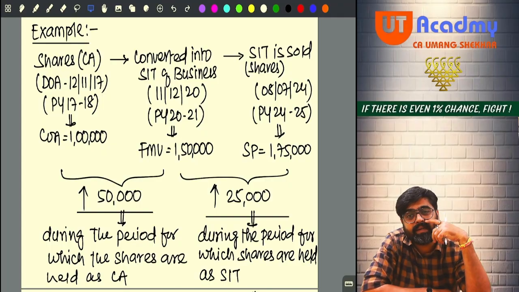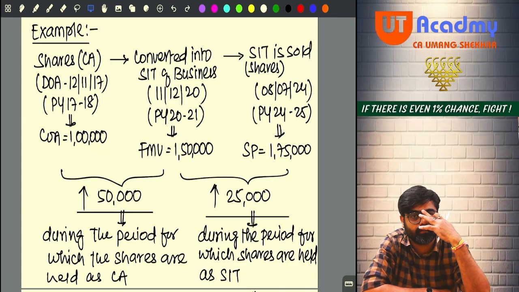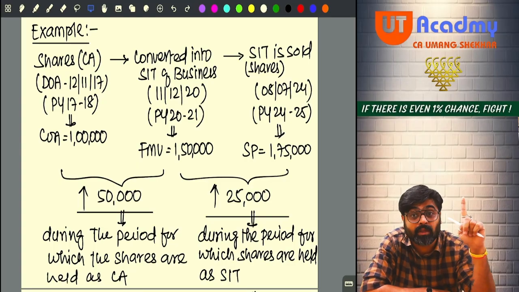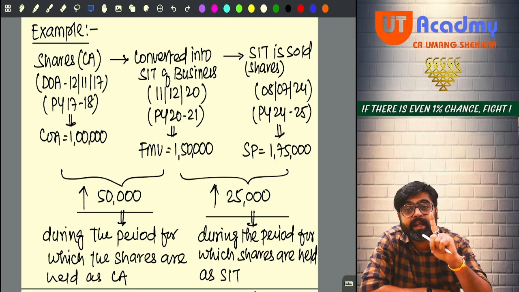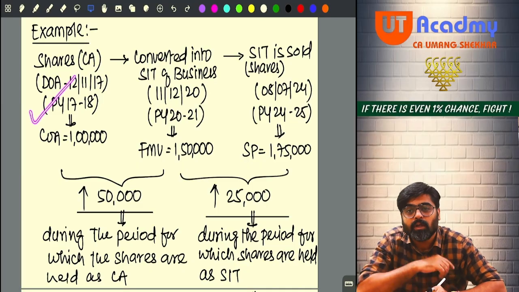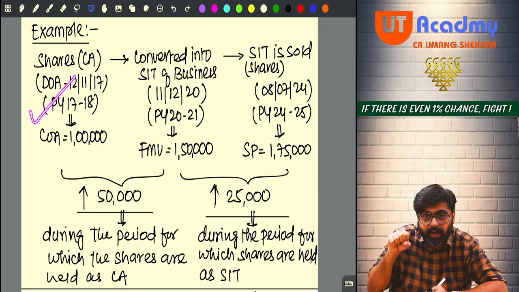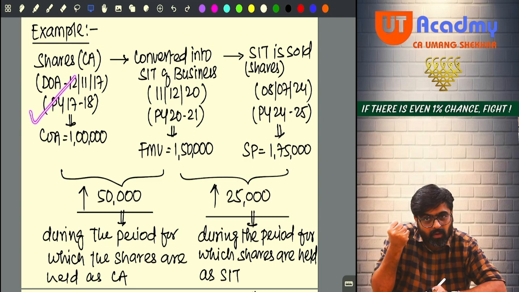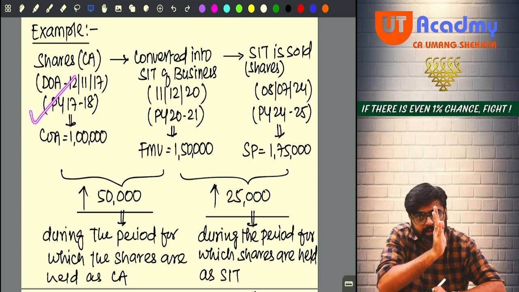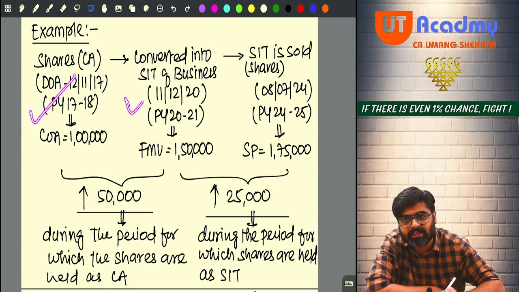So let us say that there was no cost of improvement, only the cost of acquisition. Now, will this be indexed or without indexation? Depends on the period of holding. You are supposed to take the period of holding of the shares as capital asset. From which date you started holding the shares as capital asset? This date only, no? This is the date on which you are acquiring the capital asset. And till what date you are holding the capital asset? Till this date only, no?